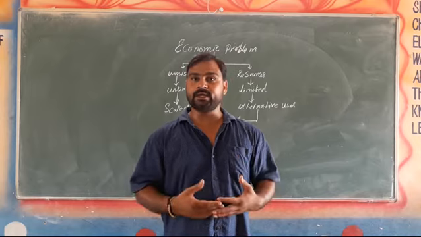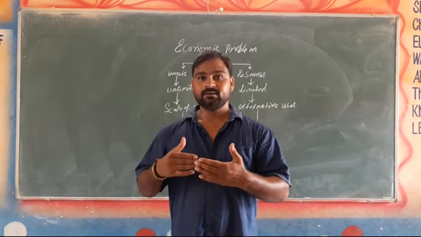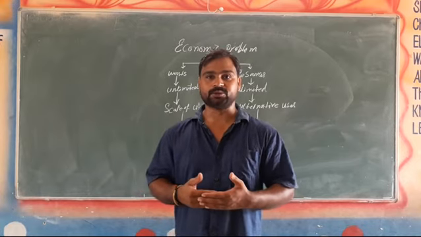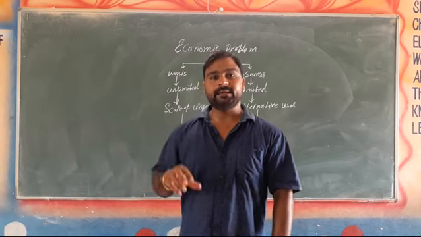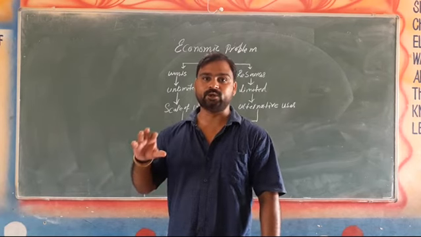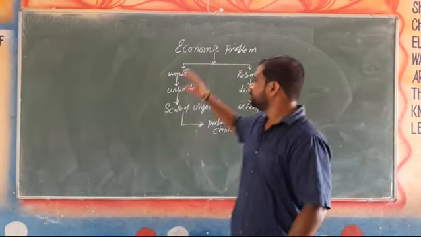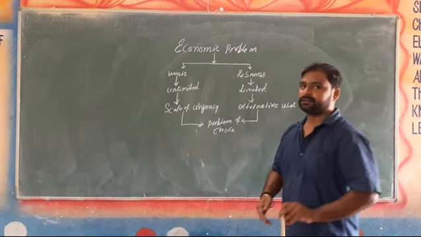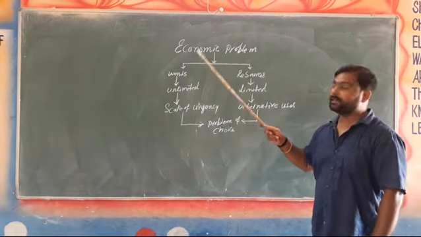As we know, there are unlimited wants and limited resources, which have alternative usage. So the main problem which arises in an economy is the problem of choice. We can understand it better with this chart. Here we are going through the problem of an economy, or economic problem.